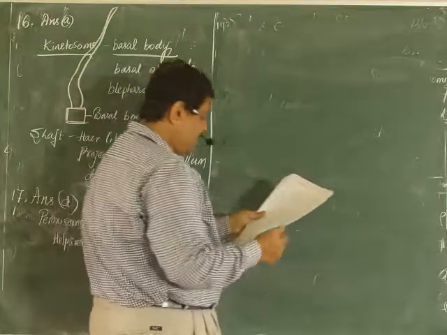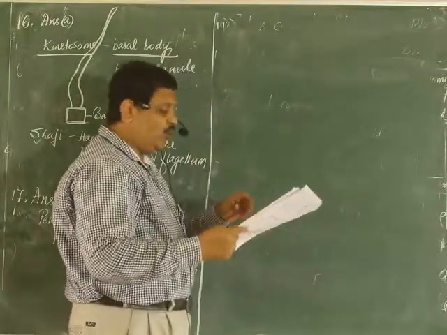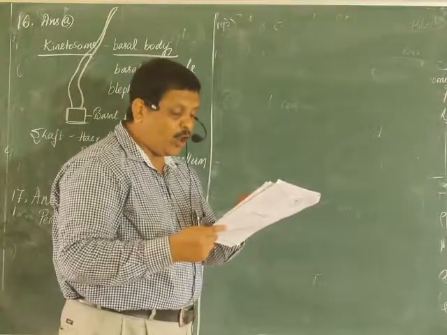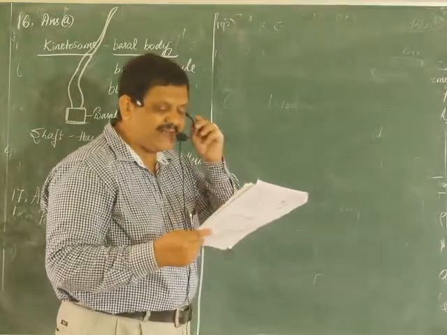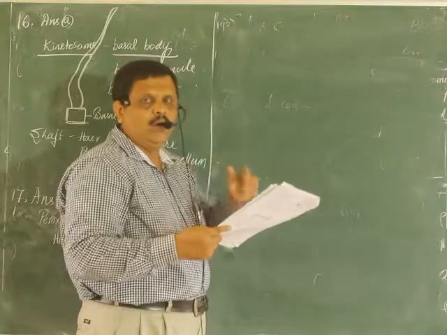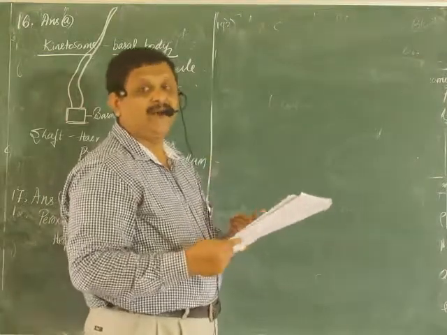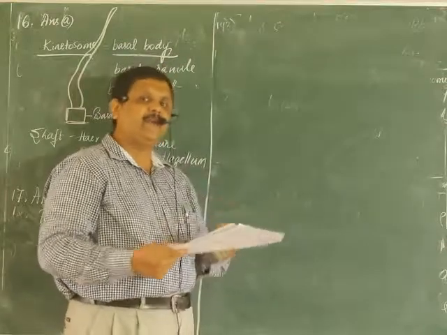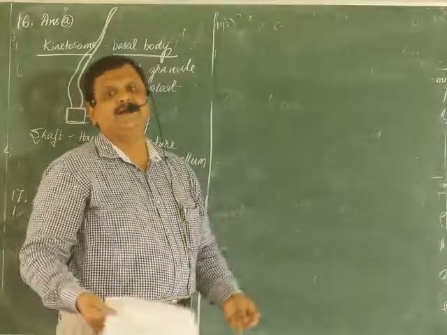See, it's a very interesting fact I want to tell you. During metabolism, molecular oxygen is used by various enzymes. What is metabolism? The total activity that takes place inside the cell. It may be constructive, it may be destructive.